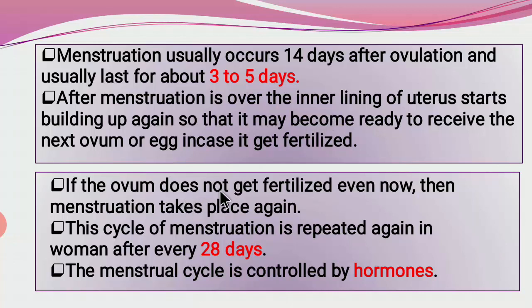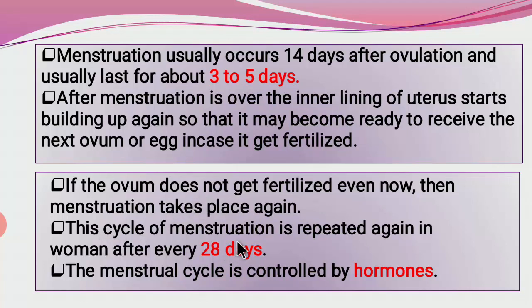If the ovum does not get fertilized even now, then menstruation takes place again. Means the second time also there is no sperm in the female reproductive system, then the process of menstruation occurs repeatedly.